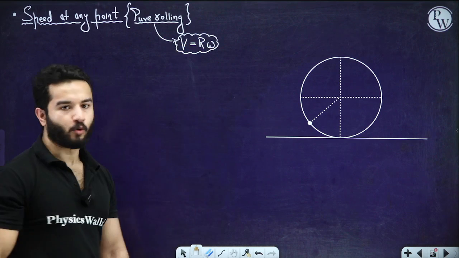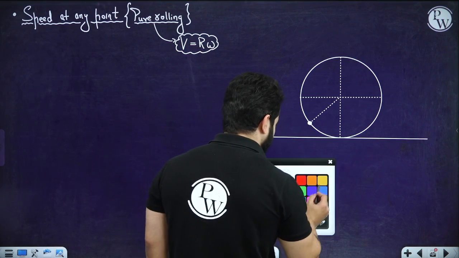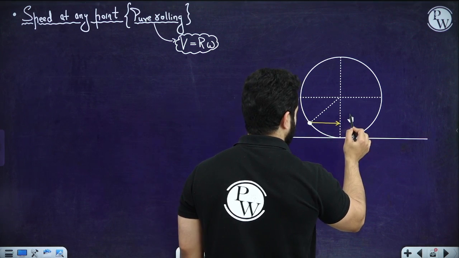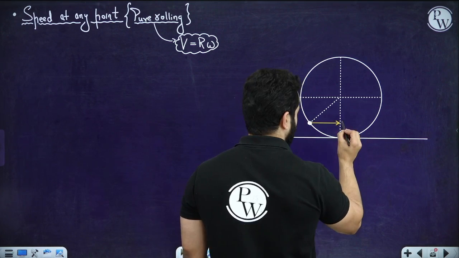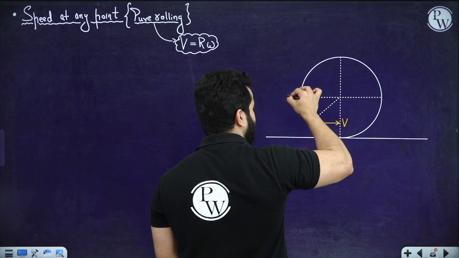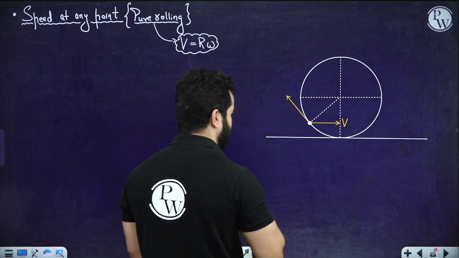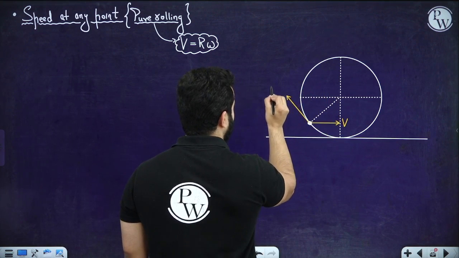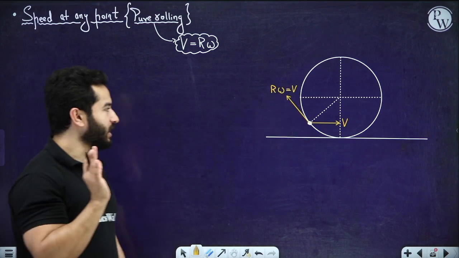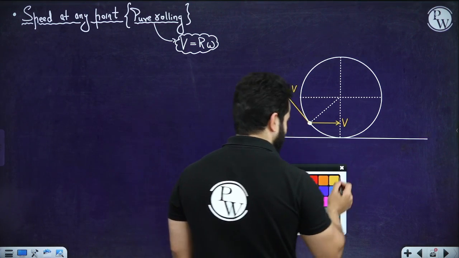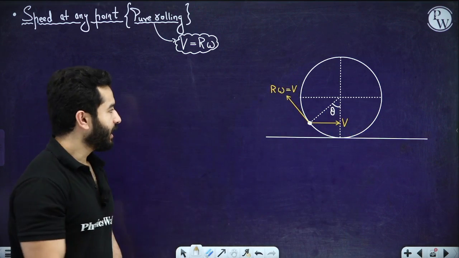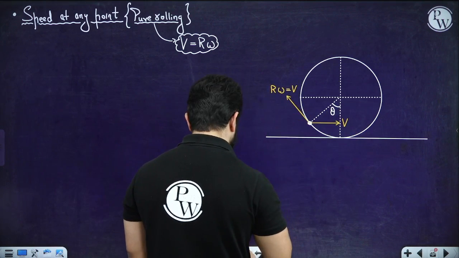Rolling also means that we have one velocity, which is equal to v, and this is the linear velocity because of rotational motion, which equals r omega, and in this case is also equal to v. Hopefully everything is clear till here. Let's say that this angle is theta. If this angle is theta, let's break down the components of this v.